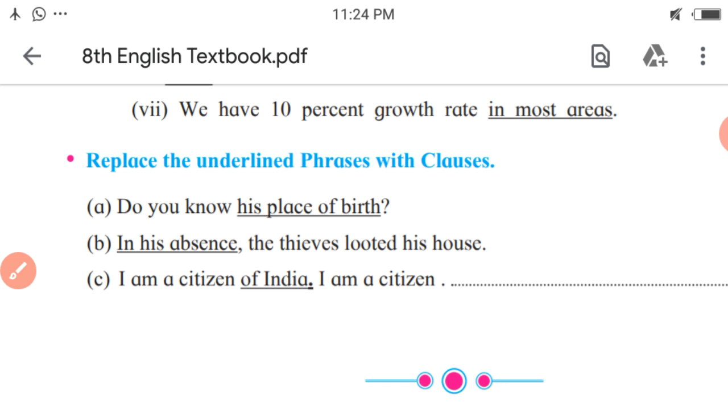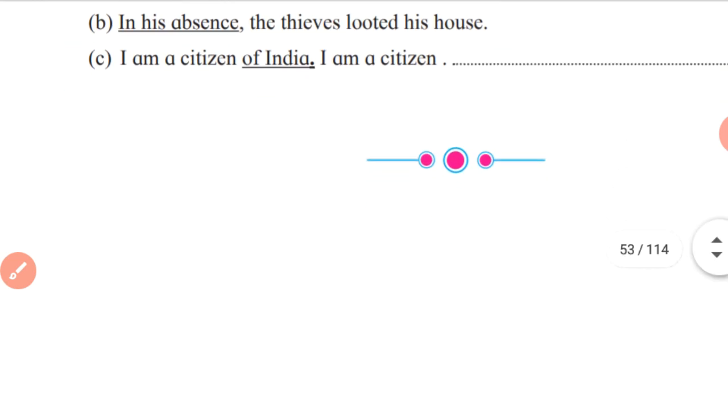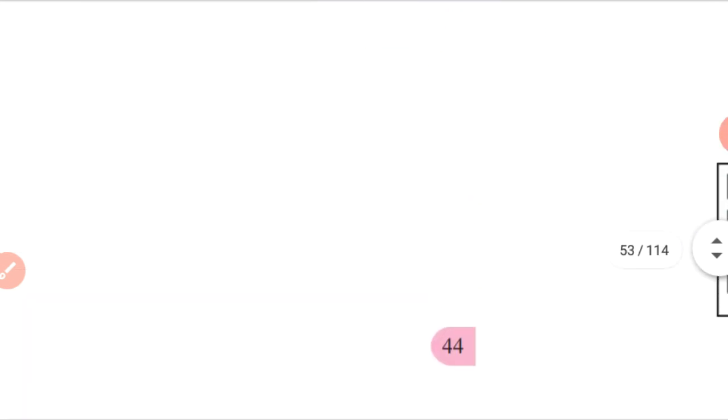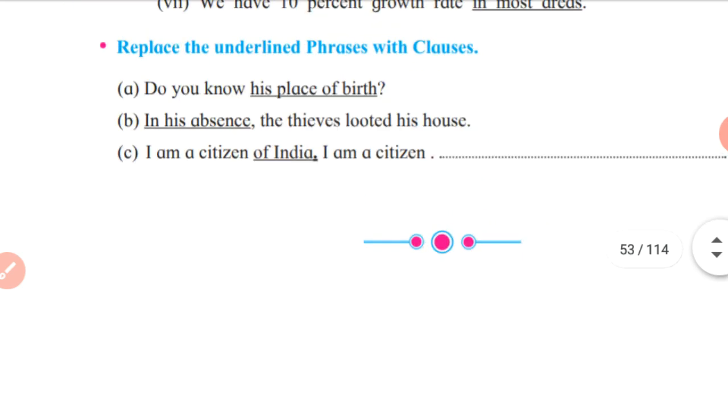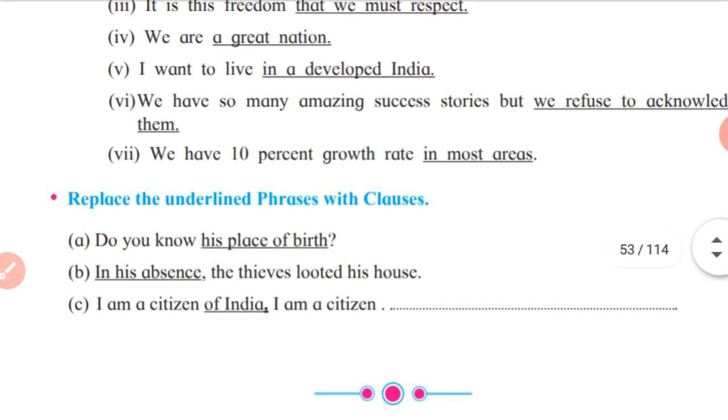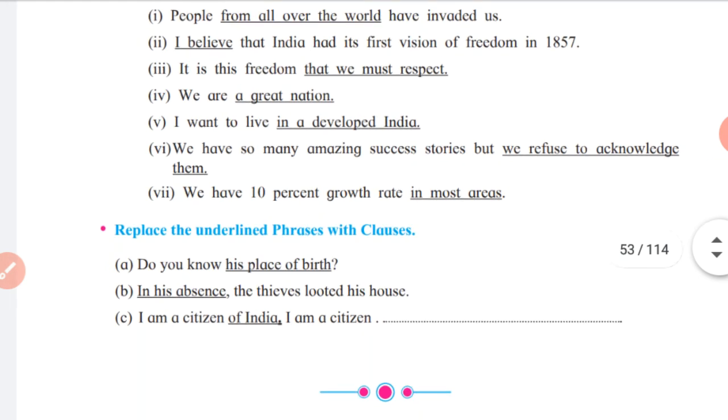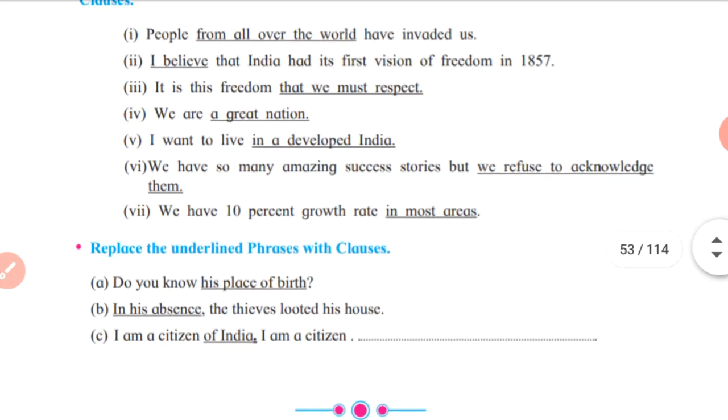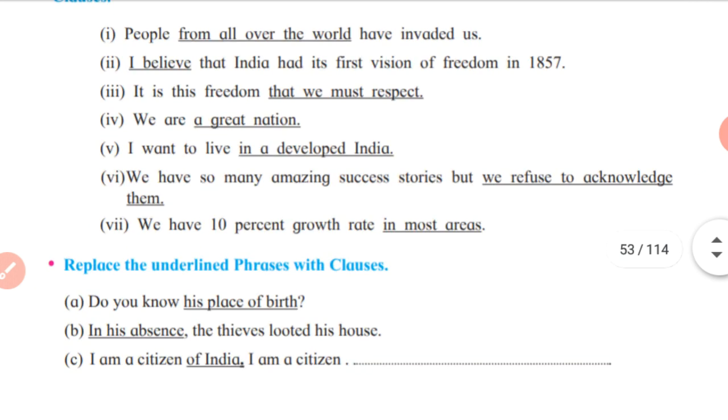So this is all about the activities given in the English workshop based on the lesson Three Visions for India. I hope you all will understand the given explanation and accordingly you will do all these activities easily.